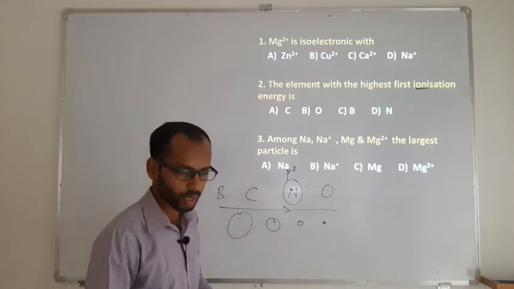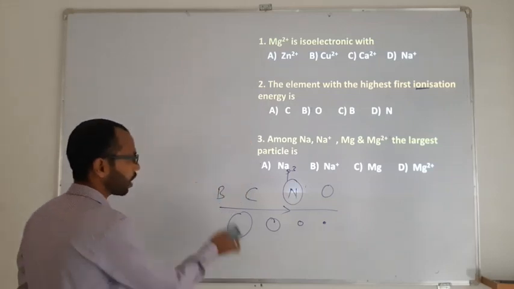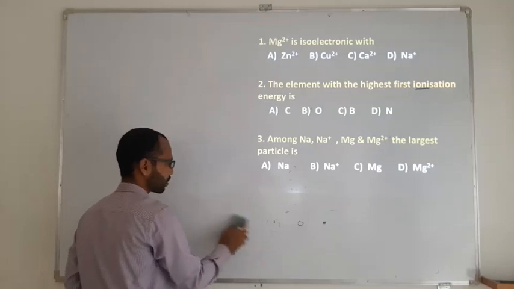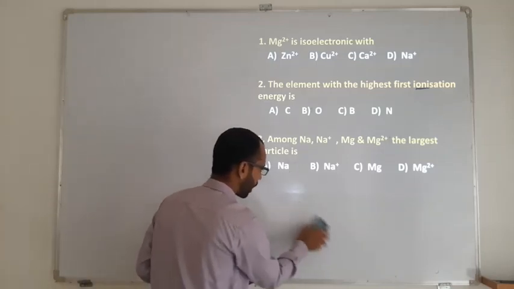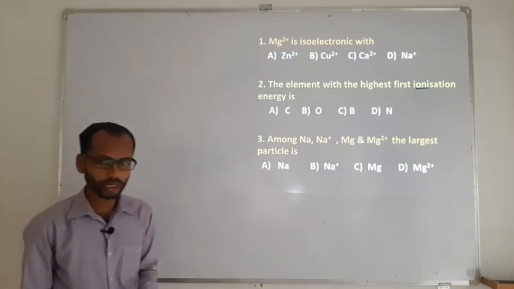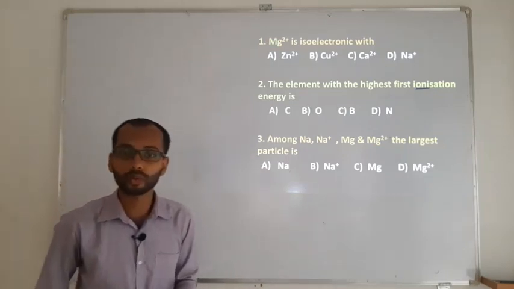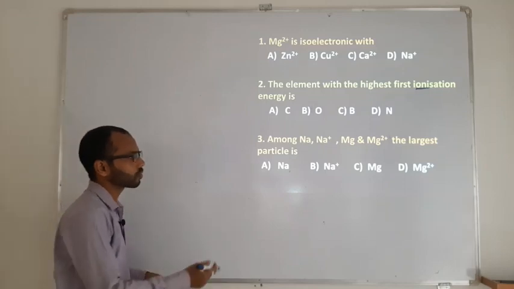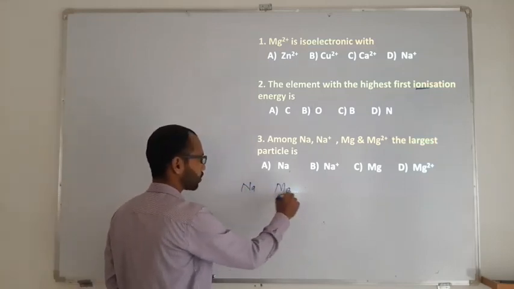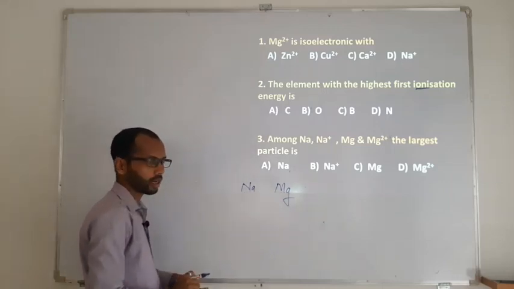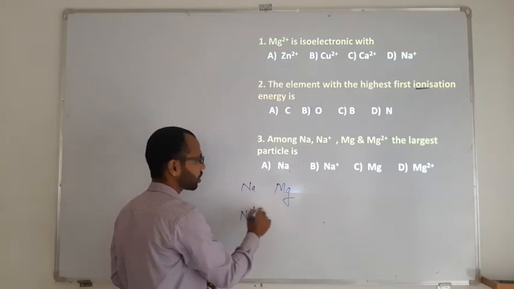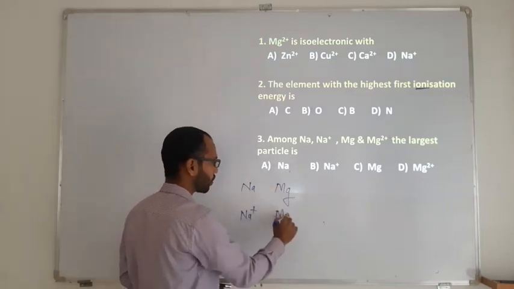The third, among Na, Na plus, Mg and Mg plus 2, the largest particle is, based on size. I told you, most of the time you may not get a question from the same groups; it is going to be different. It is going to be Na, then Mg. So sodium and magnesium are in the same period. Na also has Na plus, Mg also has Mg plus 2.